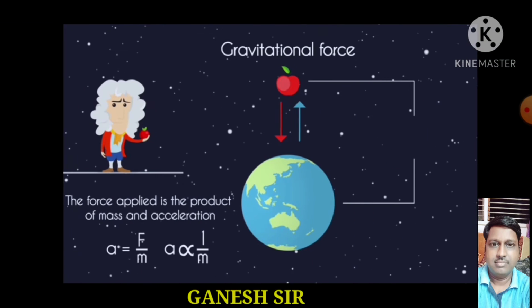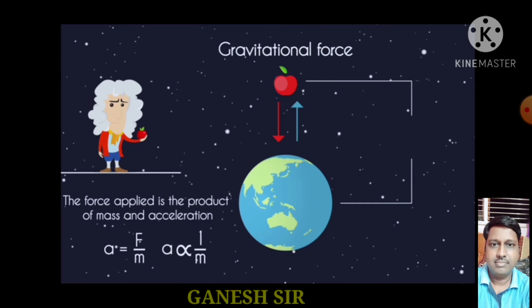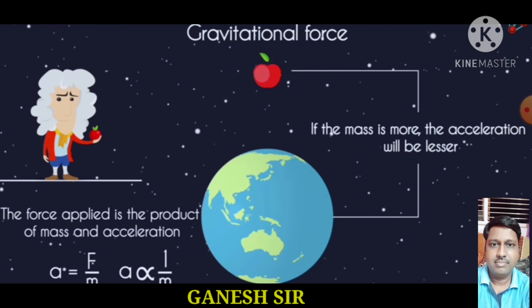Therefore acceleration equal to force upon m. M means mass. That means acceleration is inversely proportional to mass. That means acceleration is dependent on mass. If mass is more, acceleration will be less. If mass is less, acceleration will be more.